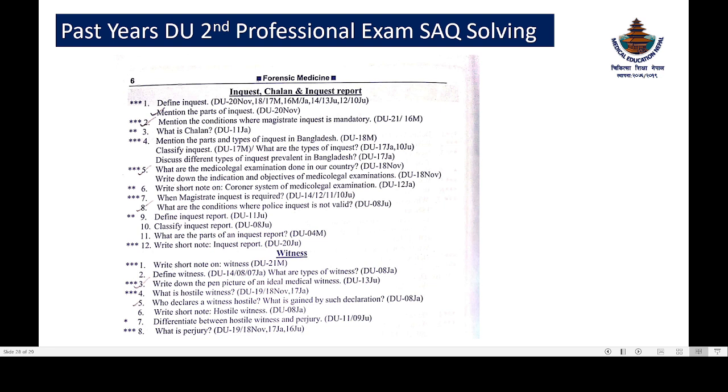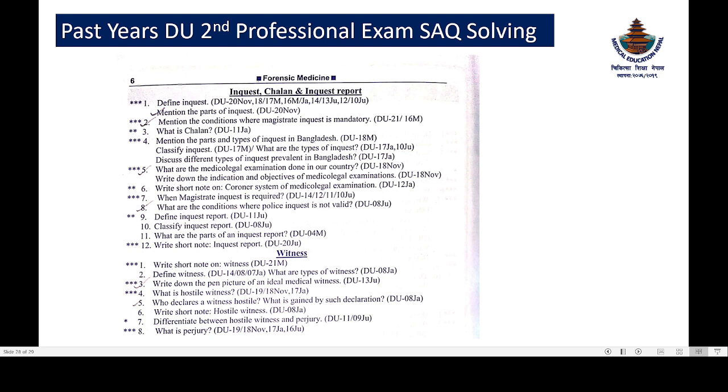Okay, the parts of the inquest are the particulars of the victim: the name, sex, religion, and the description of the body, where the dead body was found, the position, its surroundings, the opinion of the witness, the opinion of the police officer, the signature of the witness, the signature of the police officer. These are all things that are given in the guidebook, or also in the main book. You can see from there.